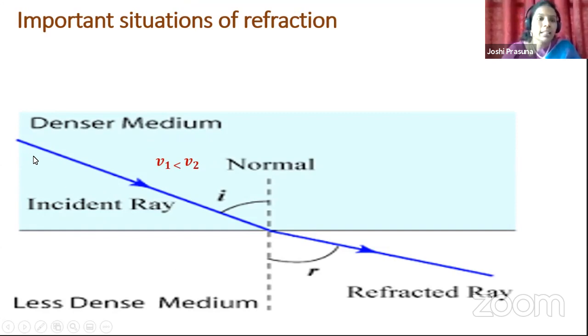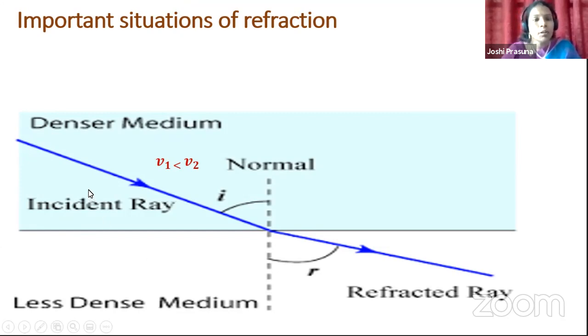Let us consider the speed of light in denser medium as V1 and speed of light in less dense medium to be V2. Because it is the first medium, I have taken it as suffix 1. Because less dense medium is the second medium, I have taken it as V2. Remember like that. So V1 is the velocity of light in the denser medium. V2 is the velocity of light in the less dense medium.